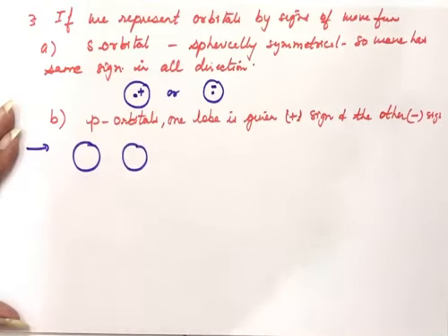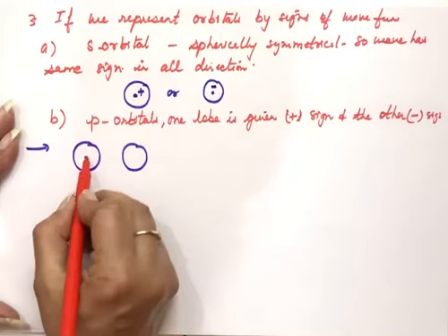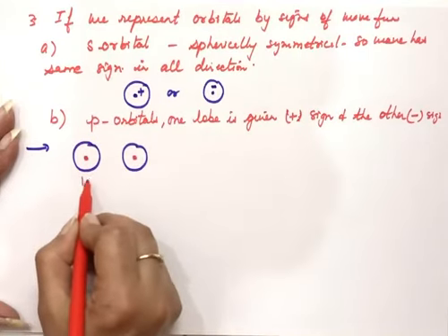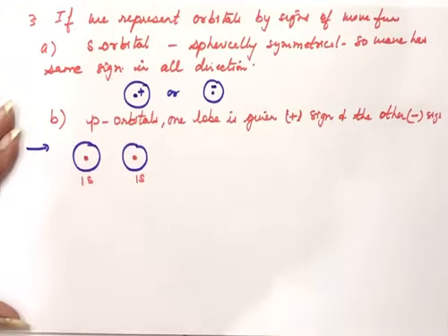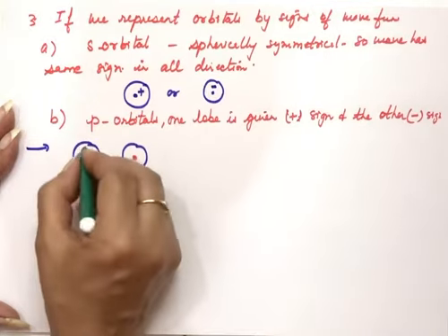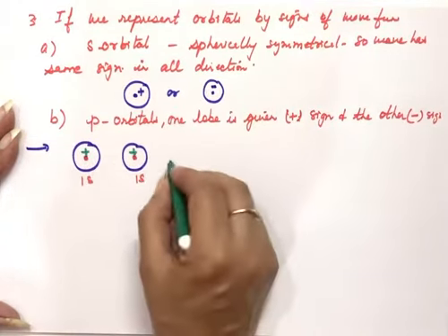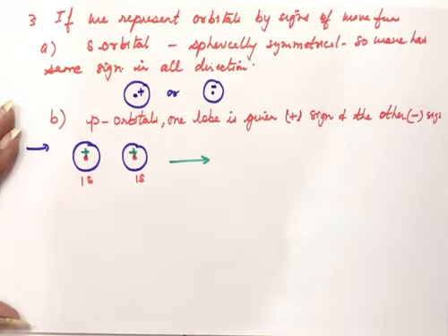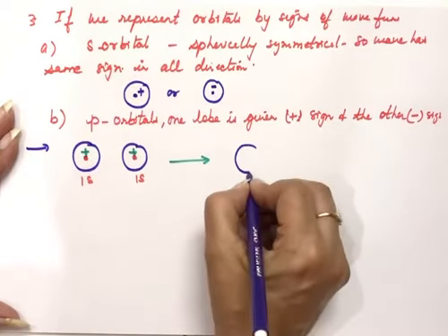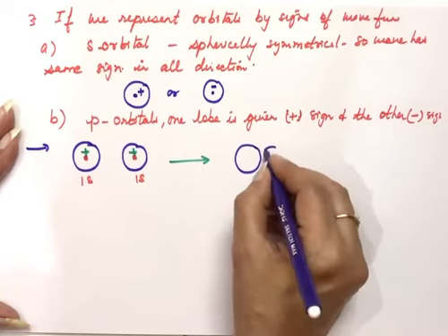So in this case, we will have 1s and 1s orbitals. Suppose these have plus sign, then what will happen when they overlap? With overlapping, there will be attraction between the two.